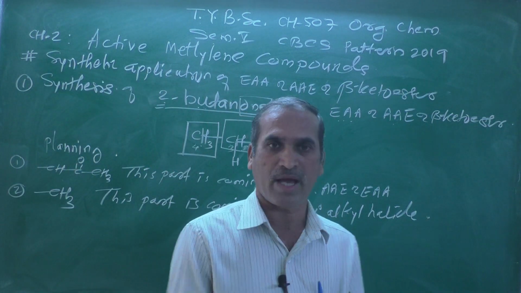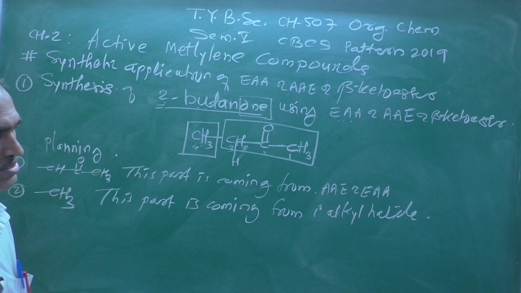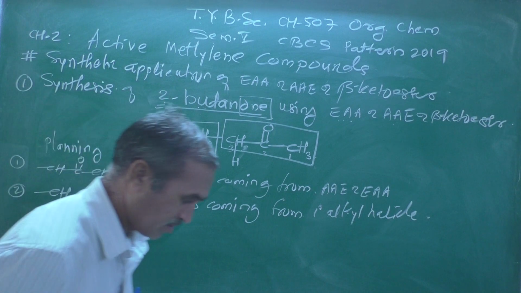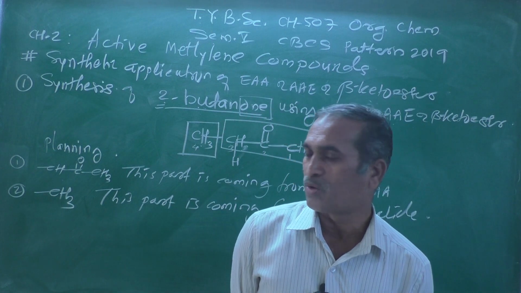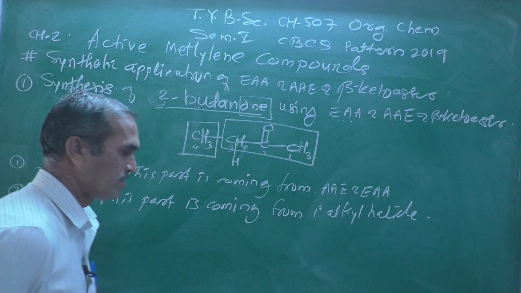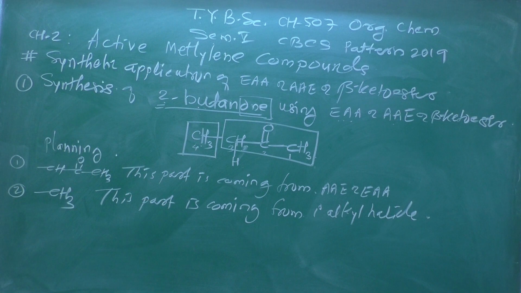You can attach with the halogen atoms such as halides, such as X, maybe fluorine, chlorine, bromine and iodine. Generally we are taking chlorine, bromine and iodine.